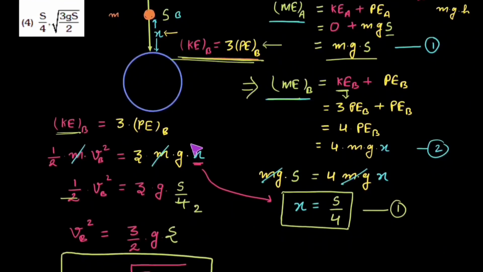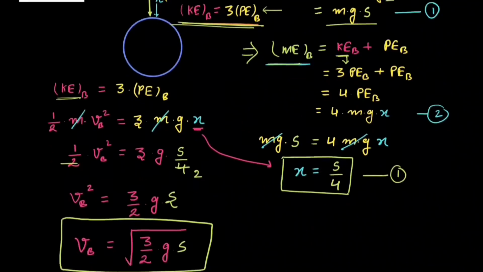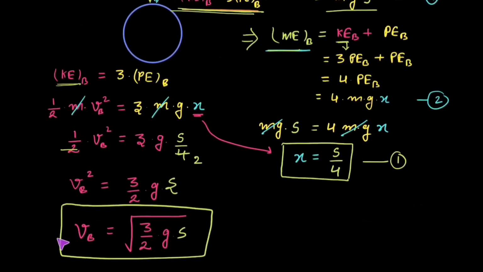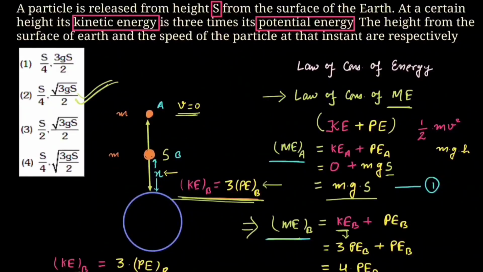Now we can replace the value of x by s by 4, which we have just found out. So by putting the value of x as s by 4 and with a little bit of simplification, we will find the velocity of the particle at point B as under root of 3 by 2 g into s. And if we match our answer with the options, option number 2 would be the right one.